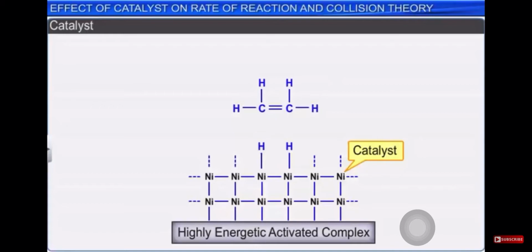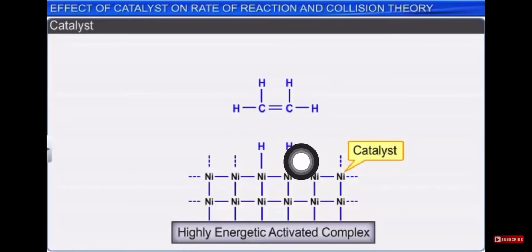If we have to launch a rocket, we have lots of energy, so it is more activated, and then we launch it. The same thing happens over here. Thus this complex is highly activated, which is liberating hydrogen atoms towards our carbon.